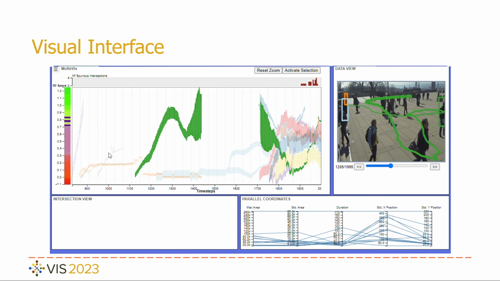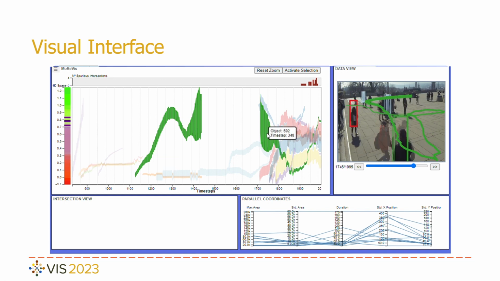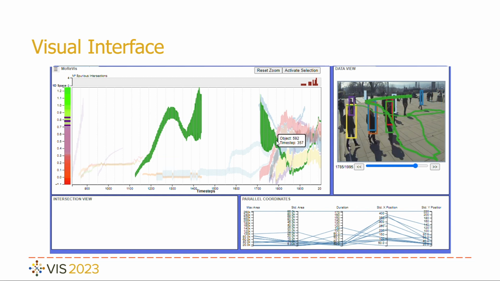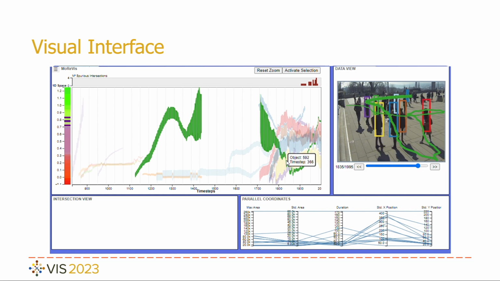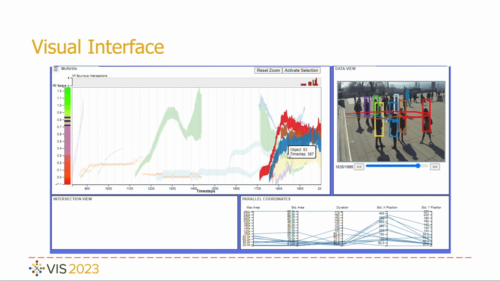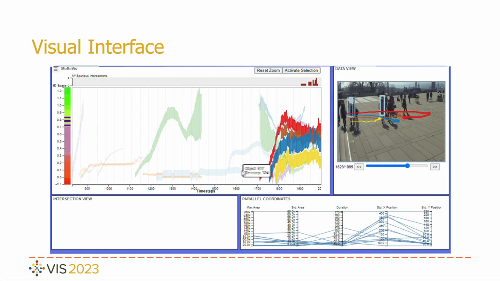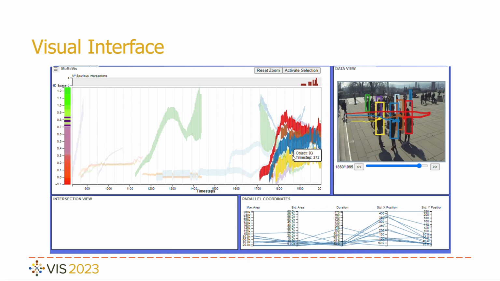By hovering, the object is displayed in the data view at the top right. It is possible to verify that it is a person coming closer to the camera. We can also identify a group of curves intersecting each other, and when visualizing on the data view, it shows a group of people meeting.